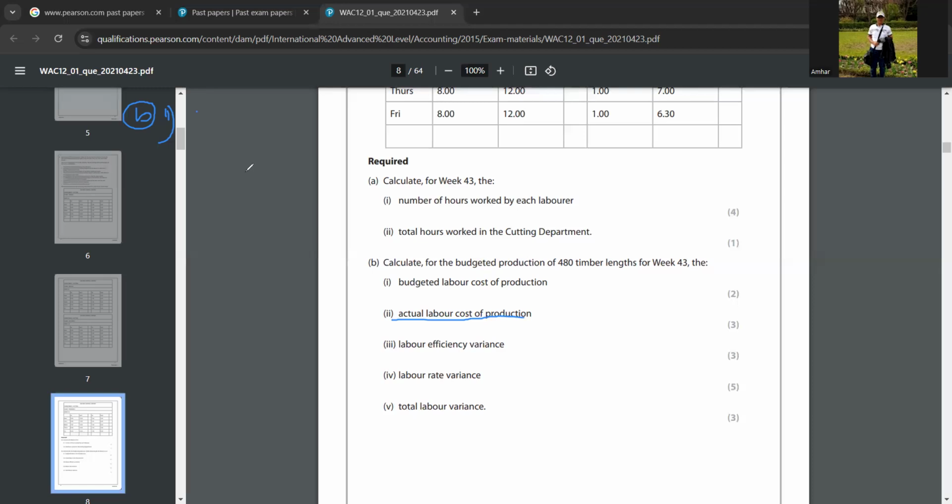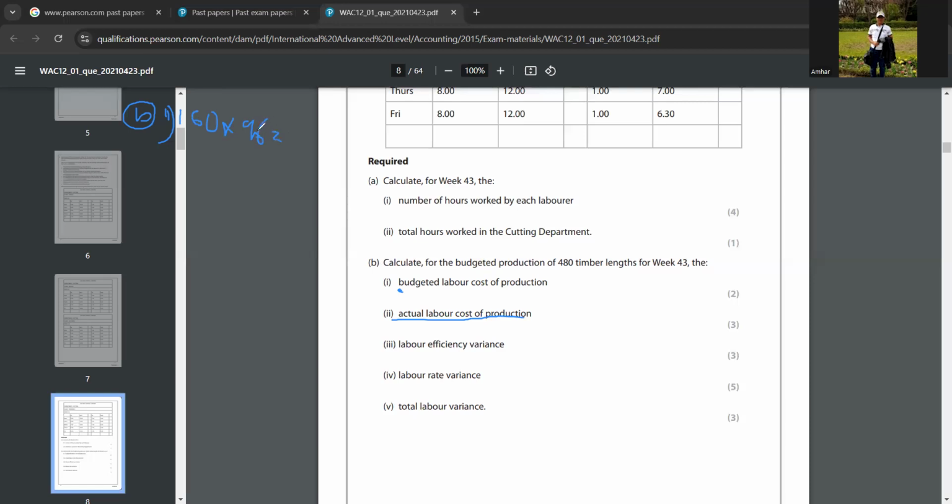For the second one, you have to take the answer in this part also. This part's answer is 1536, right? Yeah. So just put 160 into 9.60, 9.6.